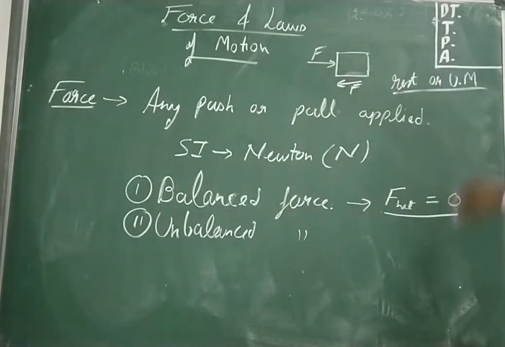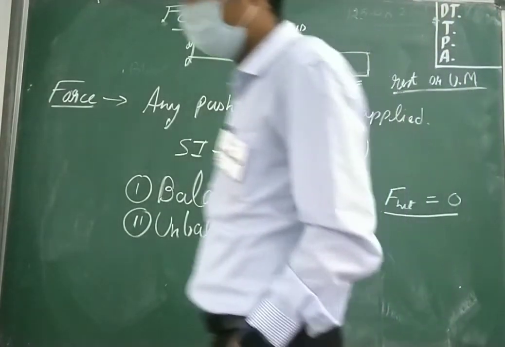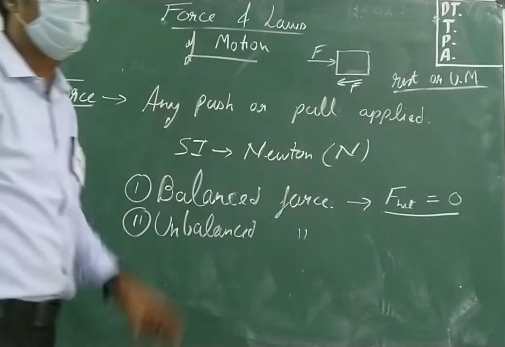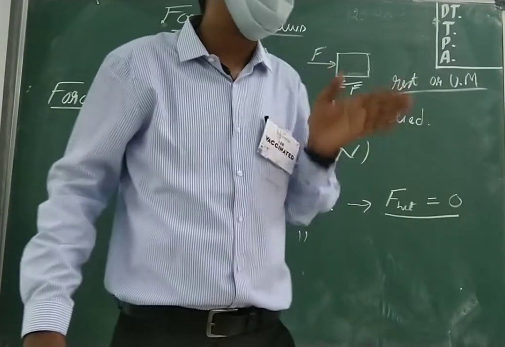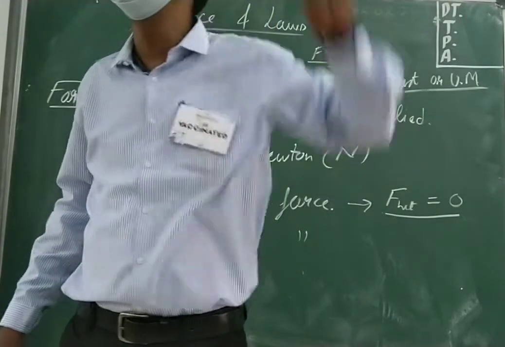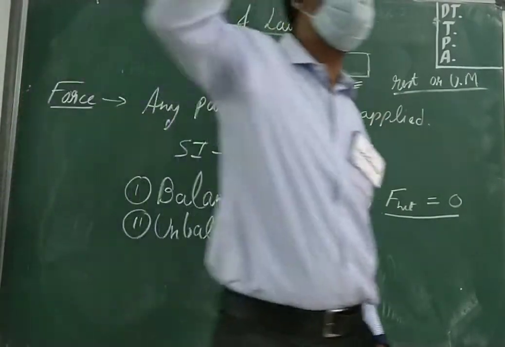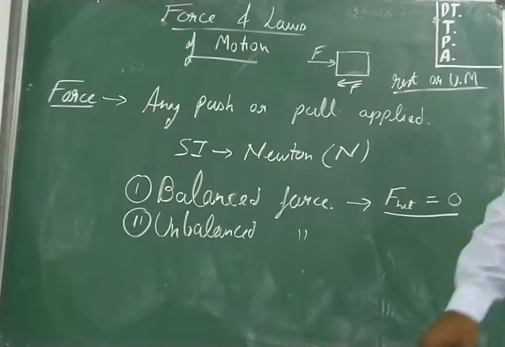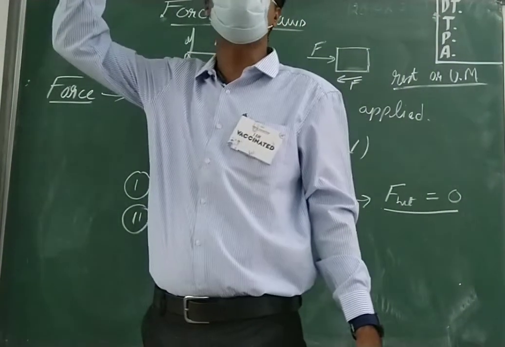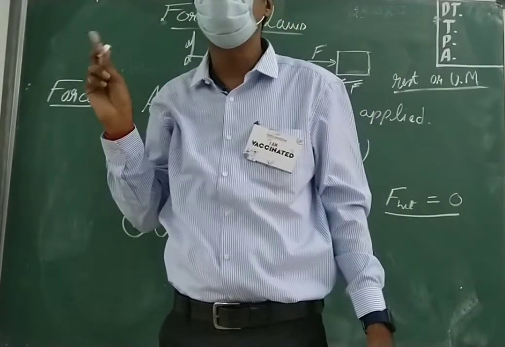What do you understand by uniform motion? First of all, this is important. Uniform motion means when a body moves with constant velocity, a velocity that does not change. You might have heard in Newton's first law that the body remains in the state of rest or motion unless and until an external force is applied on it.